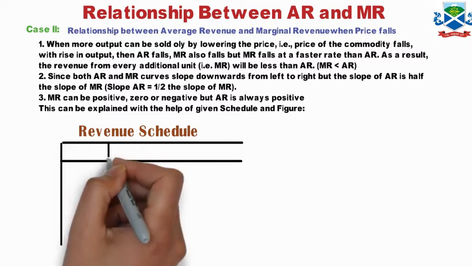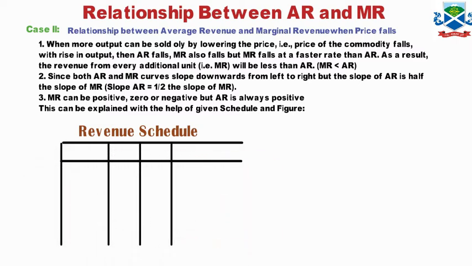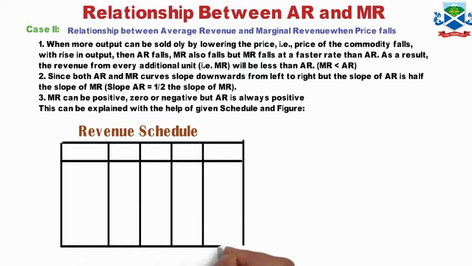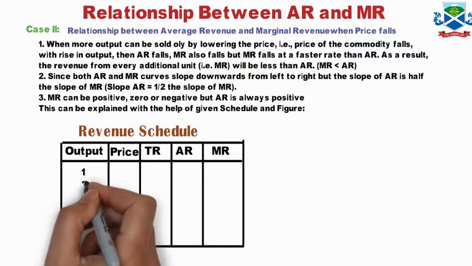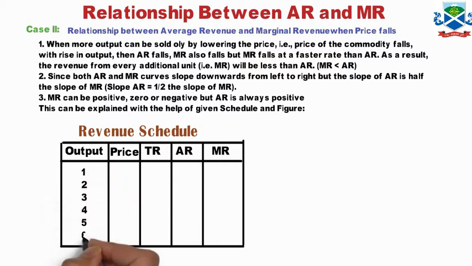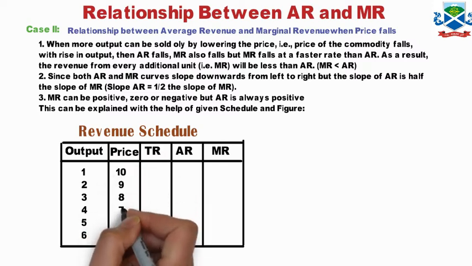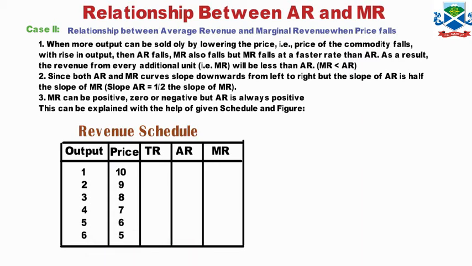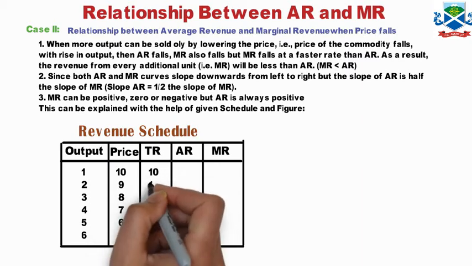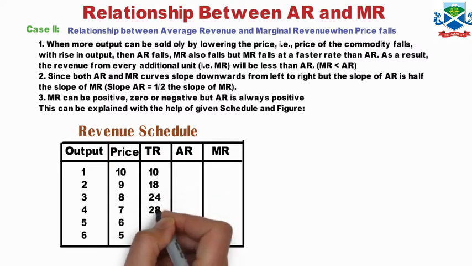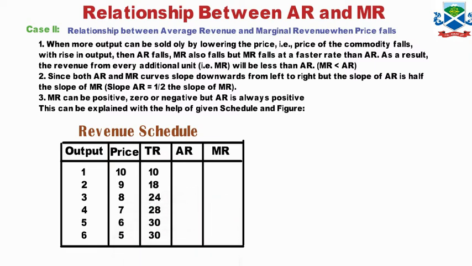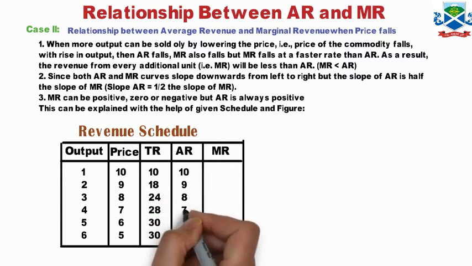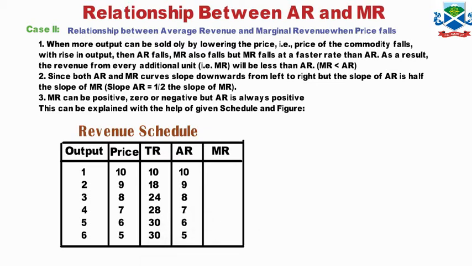You can learn this very clearly from the schedule. If I take the output as 1, 2, 3, 4, 5 or 6, at any level of output, the price is lower as you sell more units. If you start at 10, 9, 8, 7, 6, 5, the price is reduced. Then if you multiply price and output, you get TR: 10, 18 (9 into 2), 24 (8 into 3), 28 (7 into 4), and so on. All these are TR, and AR is the price, as we discussed before.